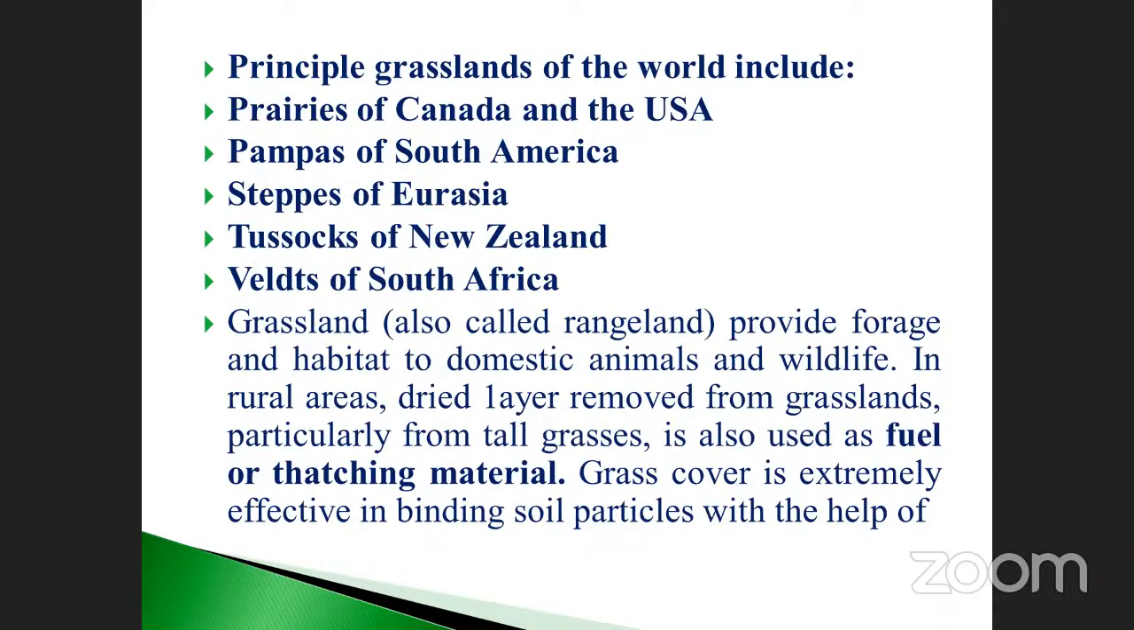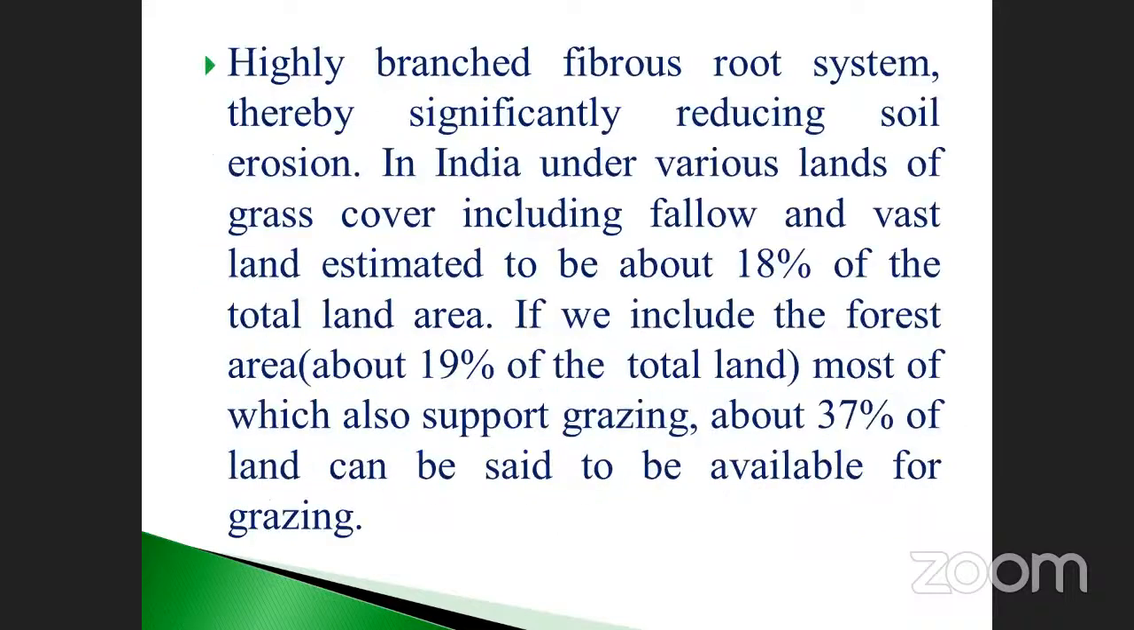Okay, my dears, note down the types of grasses, my dear students. Depending on the world, worldwide: prairie, pampas, steppes, tussocks, veldts. These are the different types, and each has a specific country: USA, Canada, South America, Eurasia, New Zealand, and South Africa. How much of the land is available for grazing? 37%. This is very, very important, my dear students.